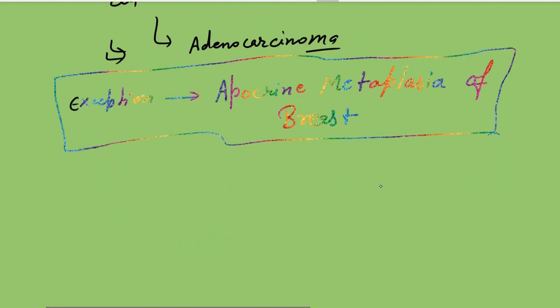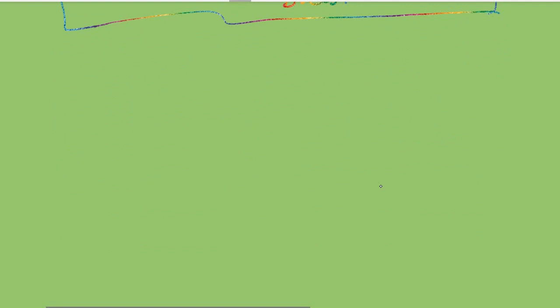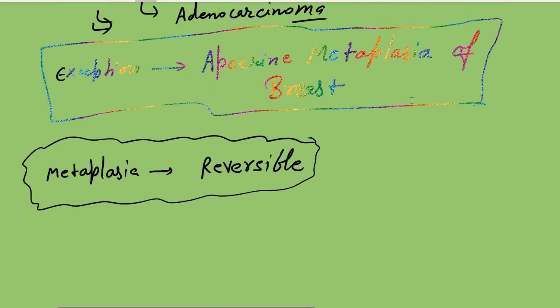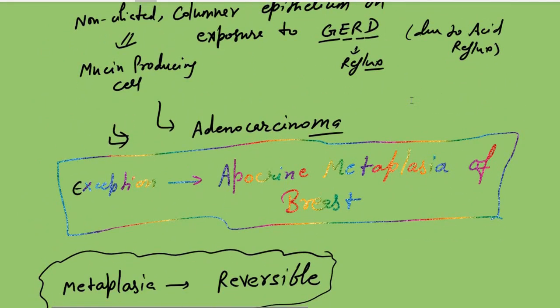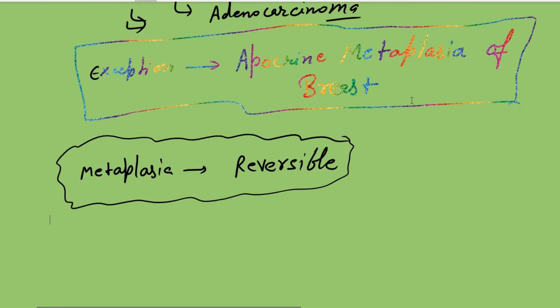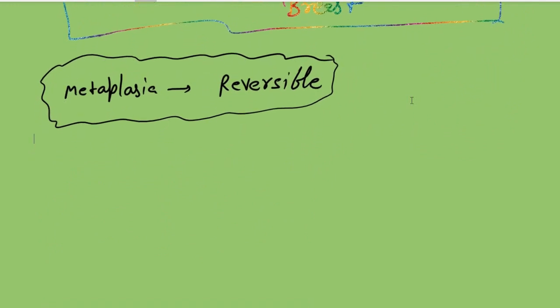One more important point is that metaplasia is a reversible process. Other processes are irreversible. So if you remove the stress, like quitting smoking, or in Barrett's esophagus taking treatment for GERD, gastroesophageal reflux disease, then it will reverse the metaplasia, and the cell will return to the same state. So metaplasia is the reversible stage.